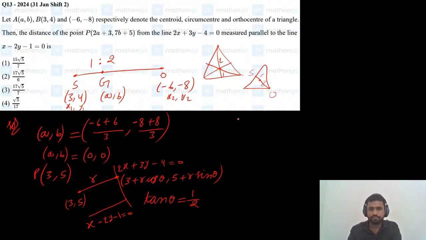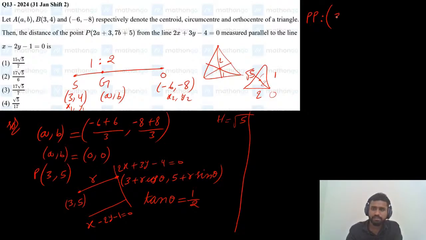So tan theta equals 1 by 2; opposite side 1, adjacent side 2, and hypotenuse will be square root of 5. From that we can find the parametric point. The parametric point is 3 plus r cos theta.